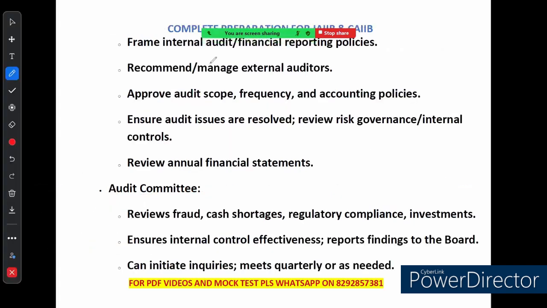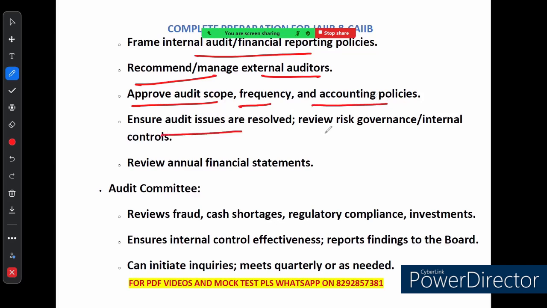Like you can see, they set up internal audit and financial reporting policy. Second, they recommend and manage the external auditor. Third, they approve the audit scope, timing and method used in auditing. Also, they make sure any issues found during audit are fixed and keep an eye on risk management and internal control. And finally, they review the bank's financial statements each year.